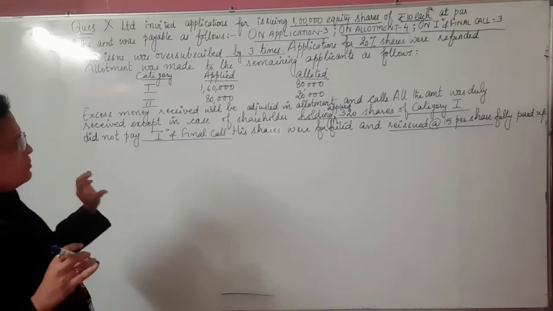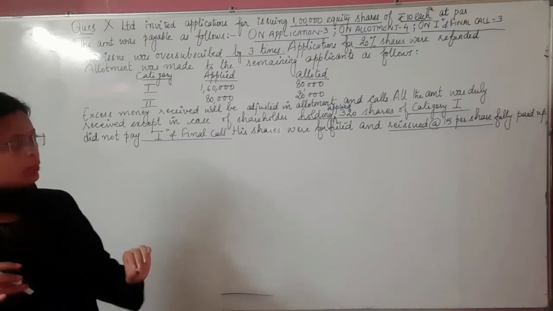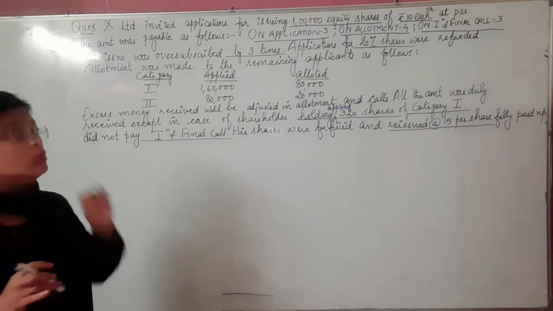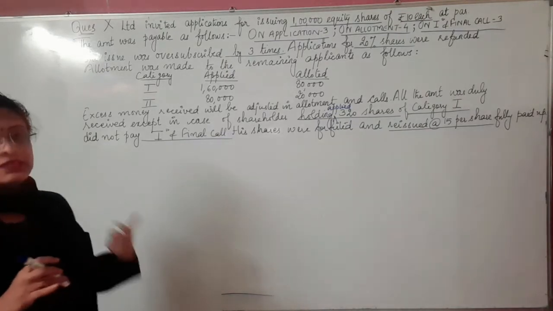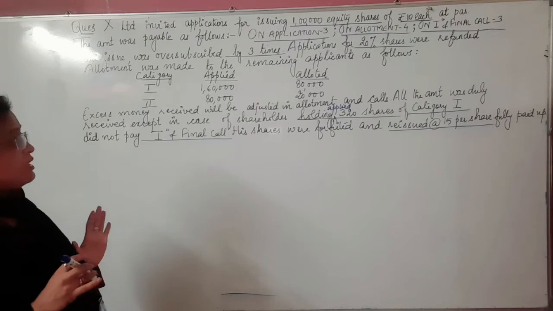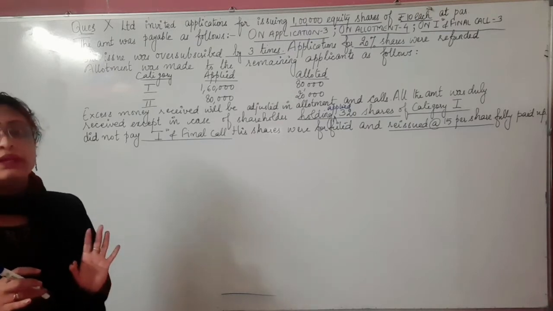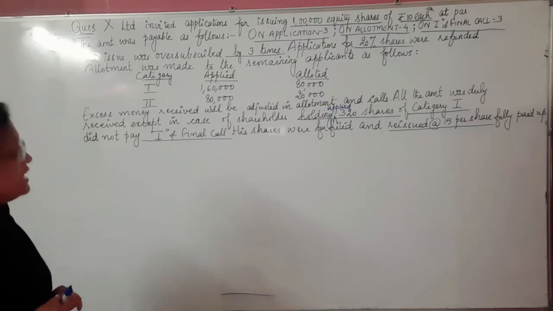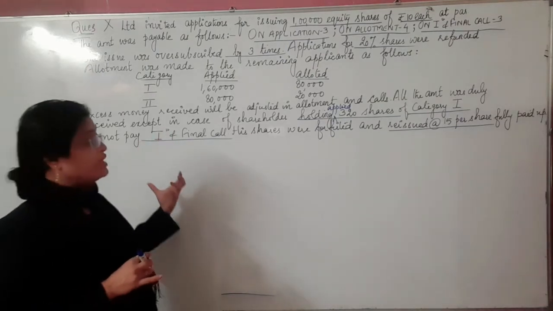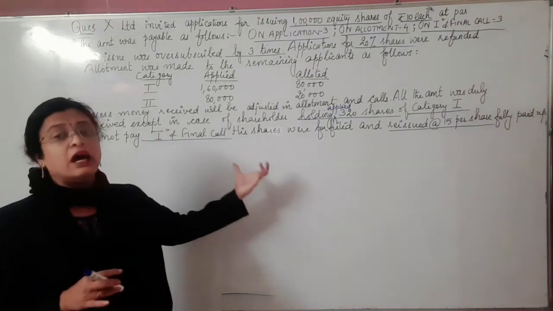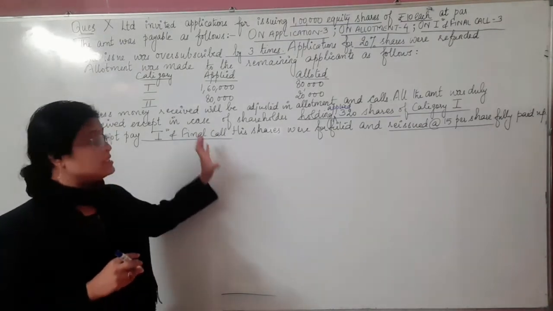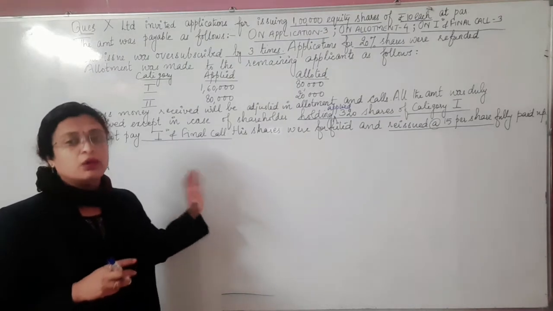Now students, before proceeding with the solution of the question, we need to do the working in a stepwise sequence. So the first important thing we are supposed to do is prepare a statement of allotment, to find out whether the number of applications received and the allotted number of shares match as per the cases and criteria given to us in the question or not.